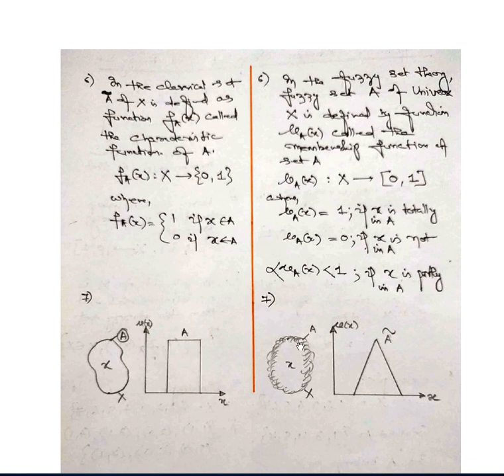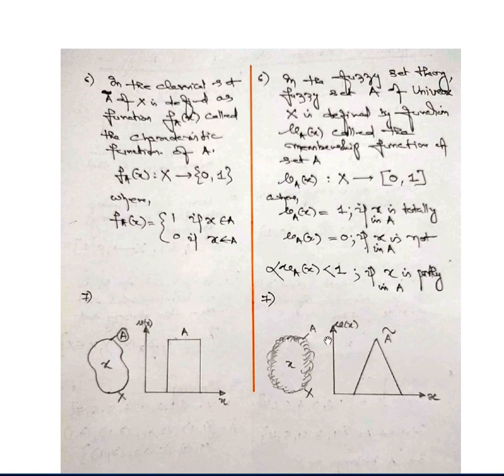If x belongs to A, then mu A of x is equal to 1. At this particular point, the value of the membership function is mu A of x equal to 1, the maximum peak point.